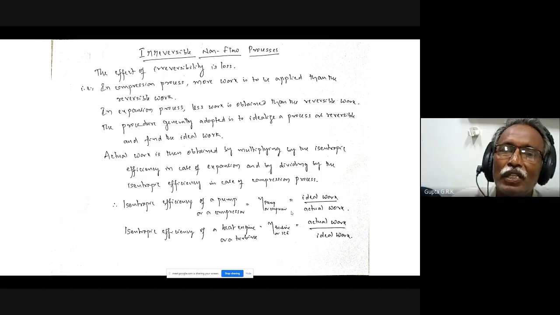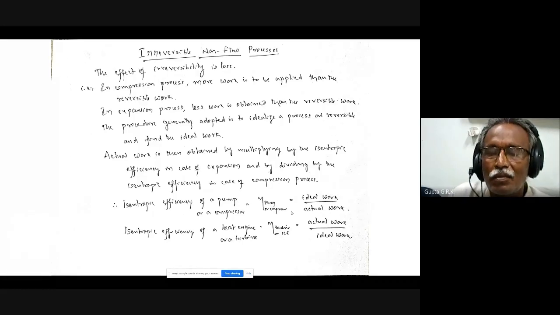Irreversibility always results in loss, because of friction and so on. So when I have an expansion process which gives me useful work, I will not get that useful work as an ideal one; we get somewhat less. That's why the isentropic efficiency of an expansion, a turbine or a heat engine, is actual work by ideal work, because actual work is less.